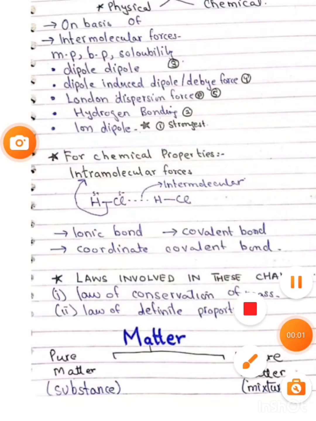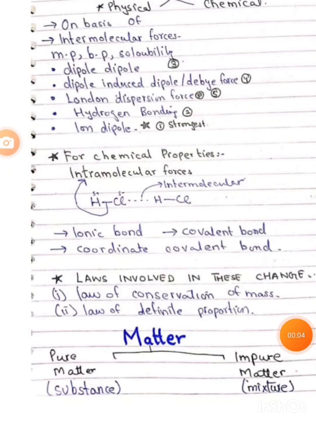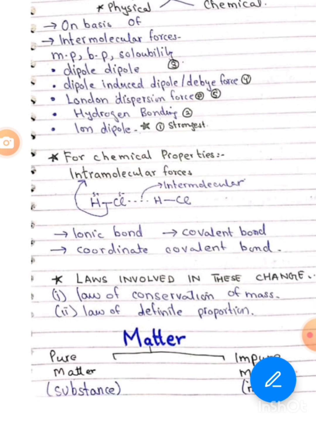We are discussing some important concepts of chemistry, the fundamentals, called the fundamental concepts. First of all, the study of matter is called chemistry. As we know, the study of matter is called chemistry. And now next is the composition of matter and the properties of matter.